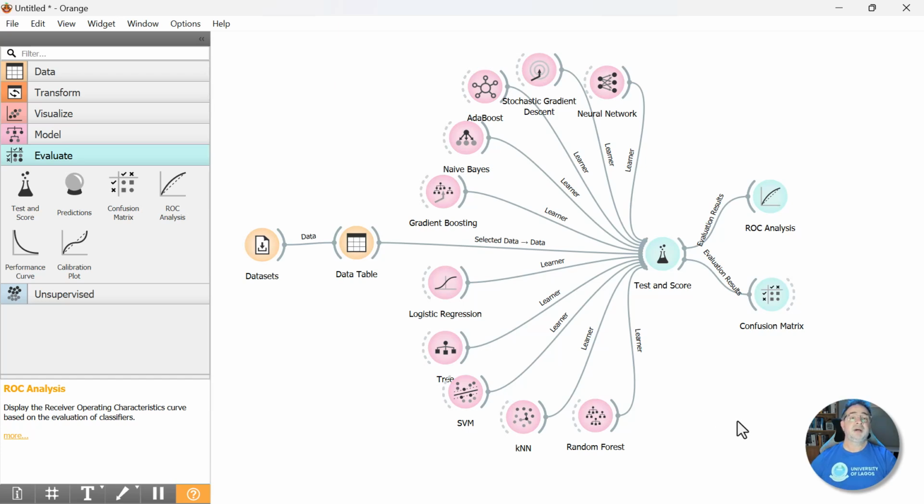So here, what we have done, of course I've been explaining the whole time, but if I were just doing this without all the explanation, we have imported a data set, looked at it in tabular form, connected it to the Test and Score widget, and then in a matter of a few seconds, connected 10 machine learning models to it, got all the evaluation metrics, and looked at those, not only in the Test and Score widget, but also in the confusion matrix and in the curve analysis. So if I were doing this without any speaking, this could all be done probably what? In a minute? 2 minutes tops? And that's the beauty of Orange.